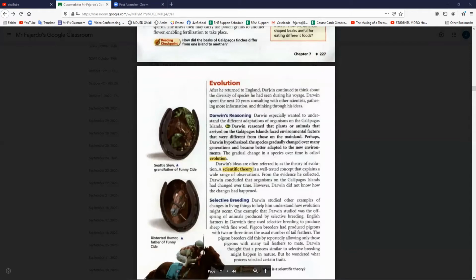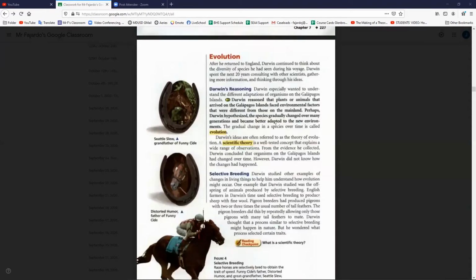After he returned to England, Darwin continued to think about the diversity of species he had seen during his voyage. Darwin spent the next 20 years consulting with other scientists, gathering more information and thinking through his ideas. Darwin's reasoning. Darwin especially wanted to understand the different adaptations of organisms in the Galapagos Islands.